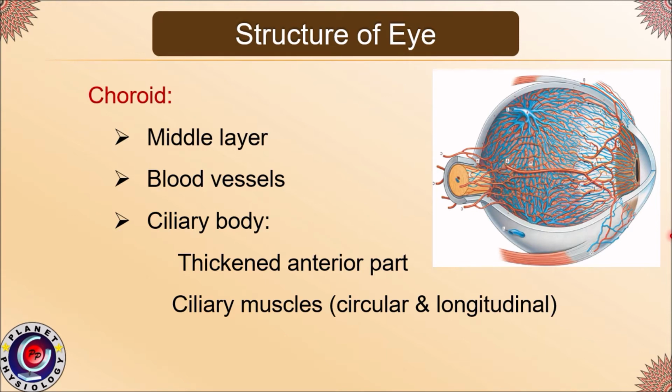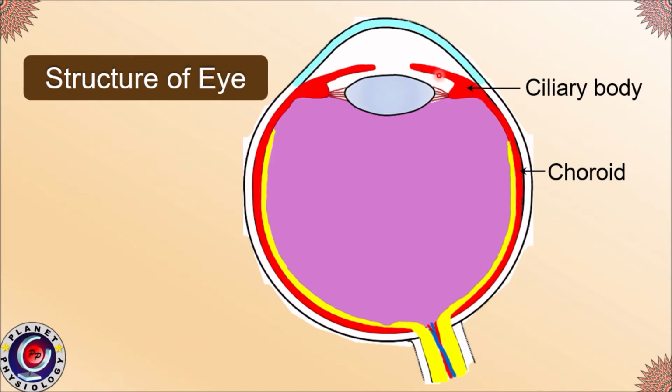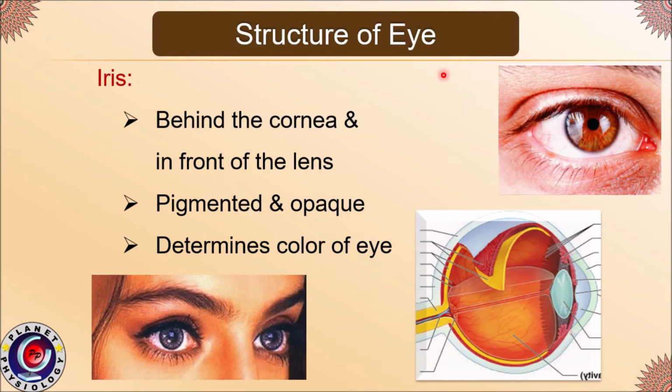Ciliary muscles are arranged in two groups, circular and longitudinal. This is the middle layer shown in red color called choroid, and this is the anterior thickened part of choroid called ciliary body. The part of ciliary body extends medially to form iris.